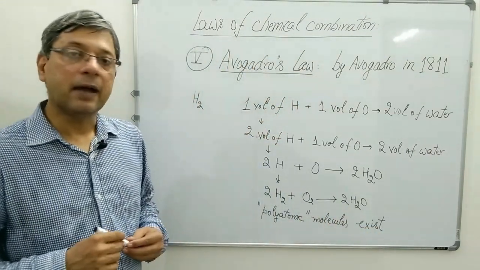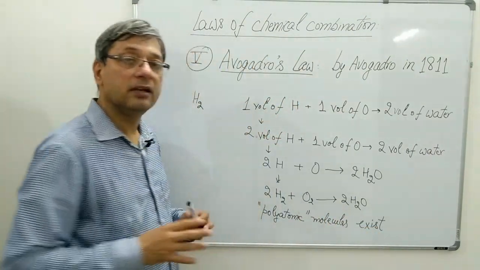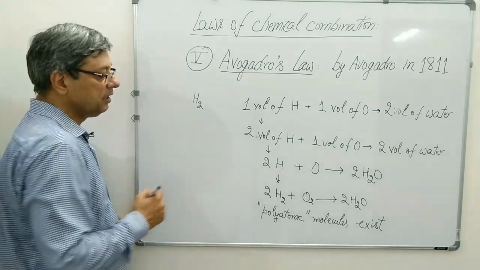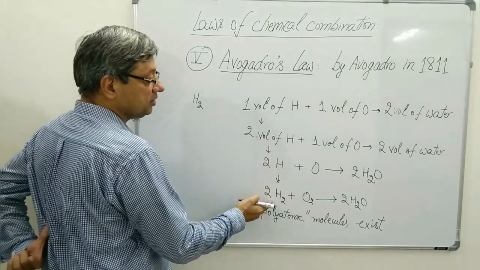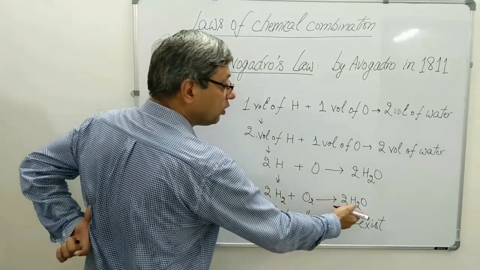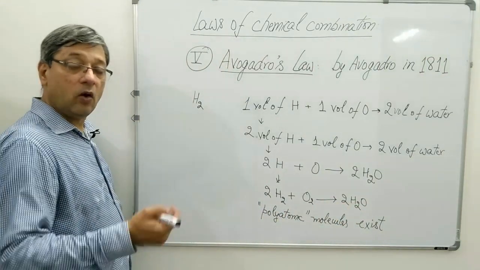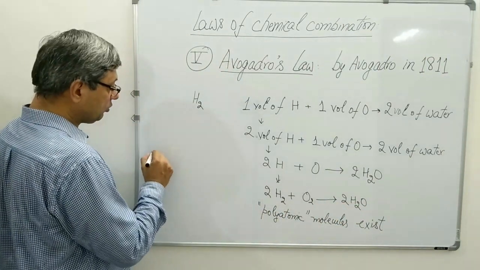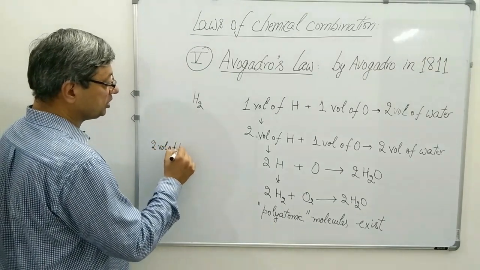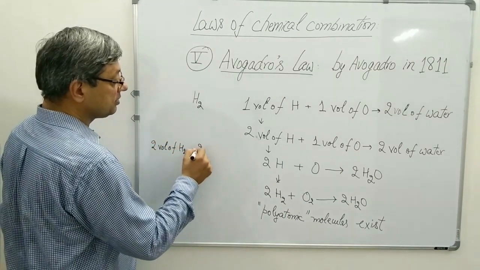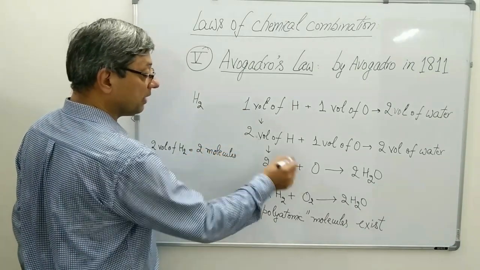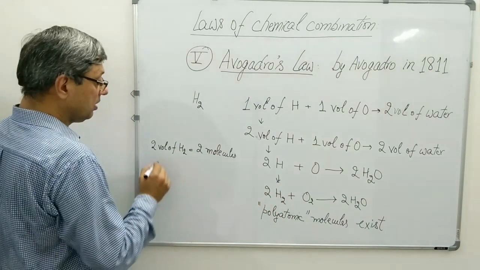He further examined his chemical equation. He observed that two volumes of hydrogen react with one volume of oxygen to produce two volumes of water. Or it can be said that two volumes of hydrogen has two molecules of hydrogen, going by the balanced equation.